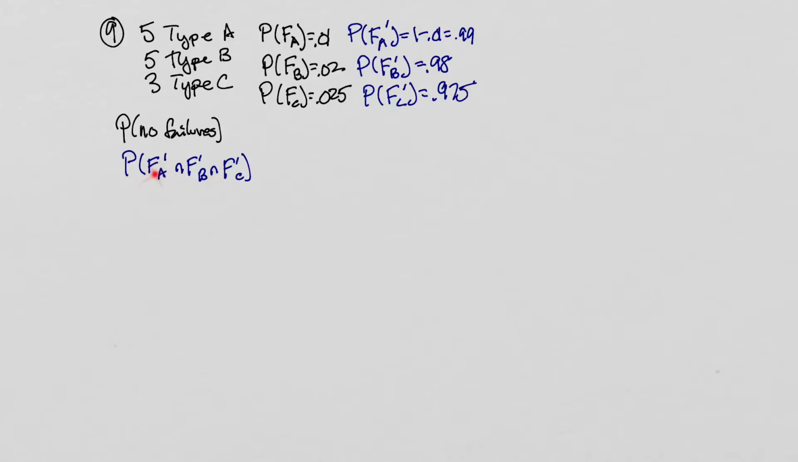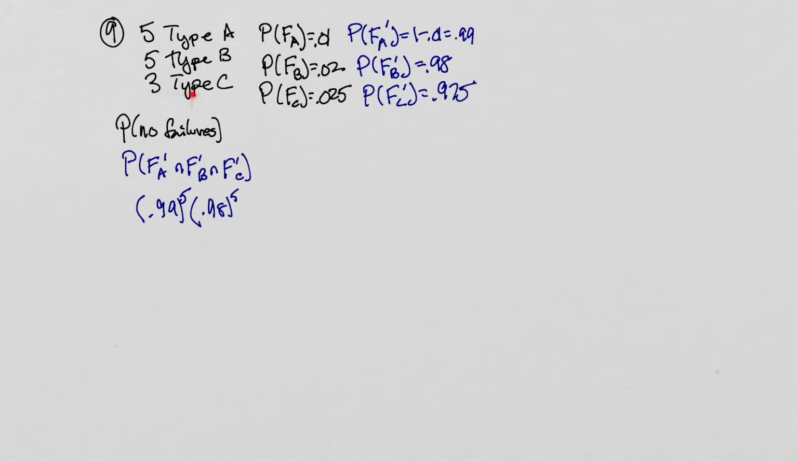Now, we've got 5 of these, right? There are 5 type A boards, and the probability that each one does not fail is 0.99. So we're going to have a multiplication of that 0.99, 5 times appearing as a factor. So how about 0.99 to the 5th? And then we're going to have 5 of these type B's, right? There are 5 type B's, and the probability that a B doesn't fail is 0.98. So we're going to have 5 of those 0.98s.